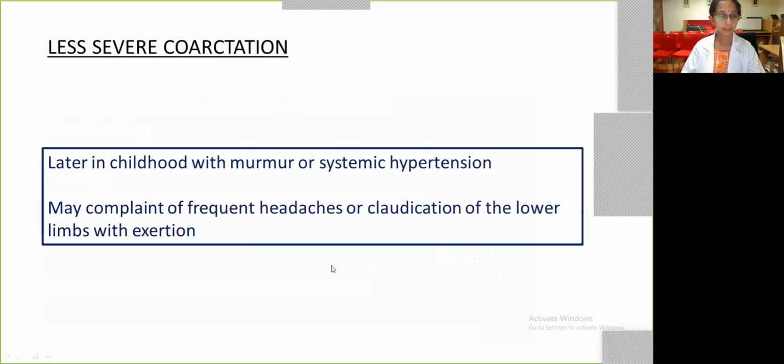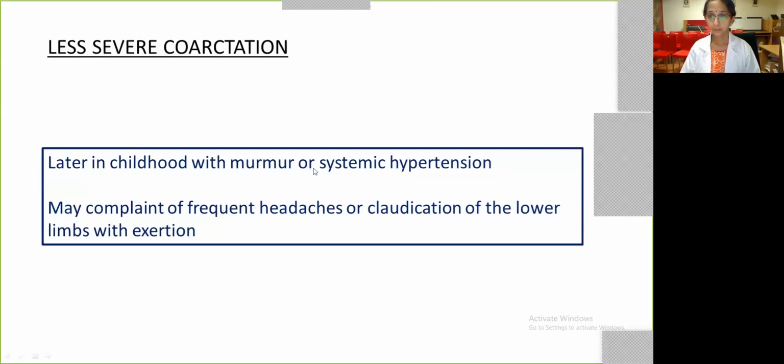But what happens if the children have less severe coarctation? They usually present later in childhood with murmur or systemic hypertension.